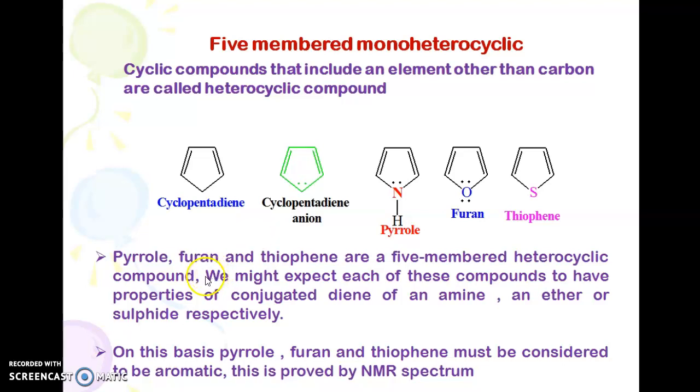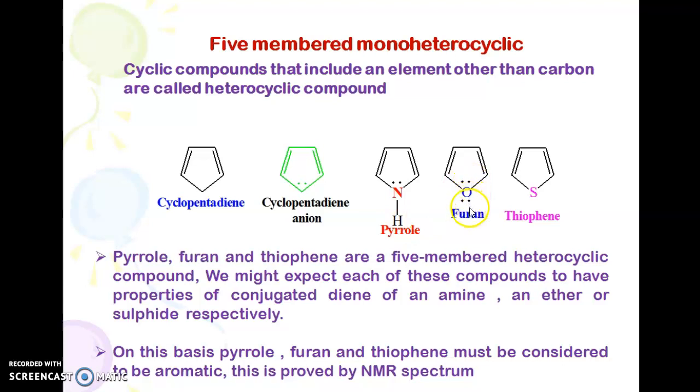So, dear student, in this session, let us discuss some aspects of only 5-membered monoheterocyclic compounds. Cyclic compounds that include an element other than carbon are called heterocyclic. This is one example of a 5-membered ring compound, which is called cyclopentadiene. When it loses its proton, it becomes the cyclopentadienyl anion.